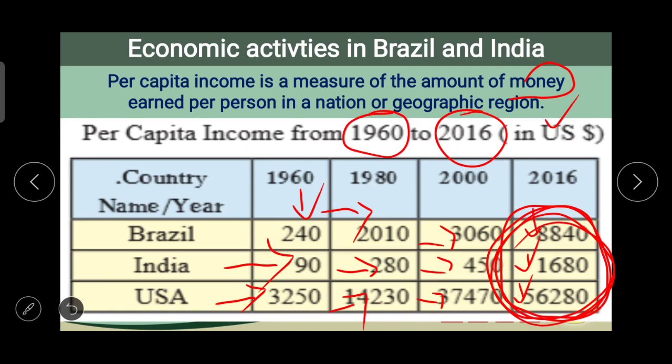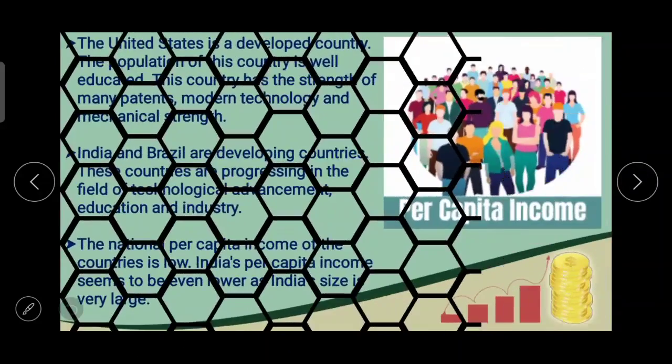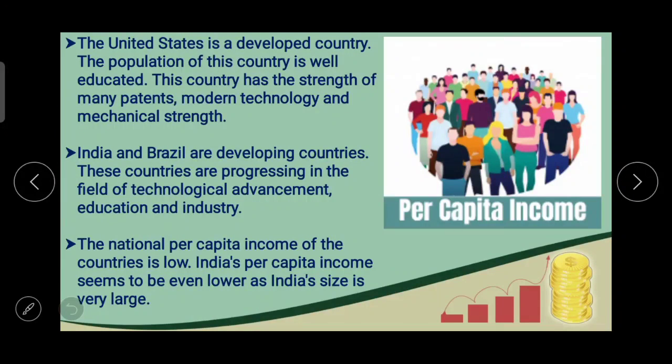So this country, USA, is far ahead of Brazil and India in terms of national per capita income. India and Brazil are developing countries. The national per capita income of the countries is low.